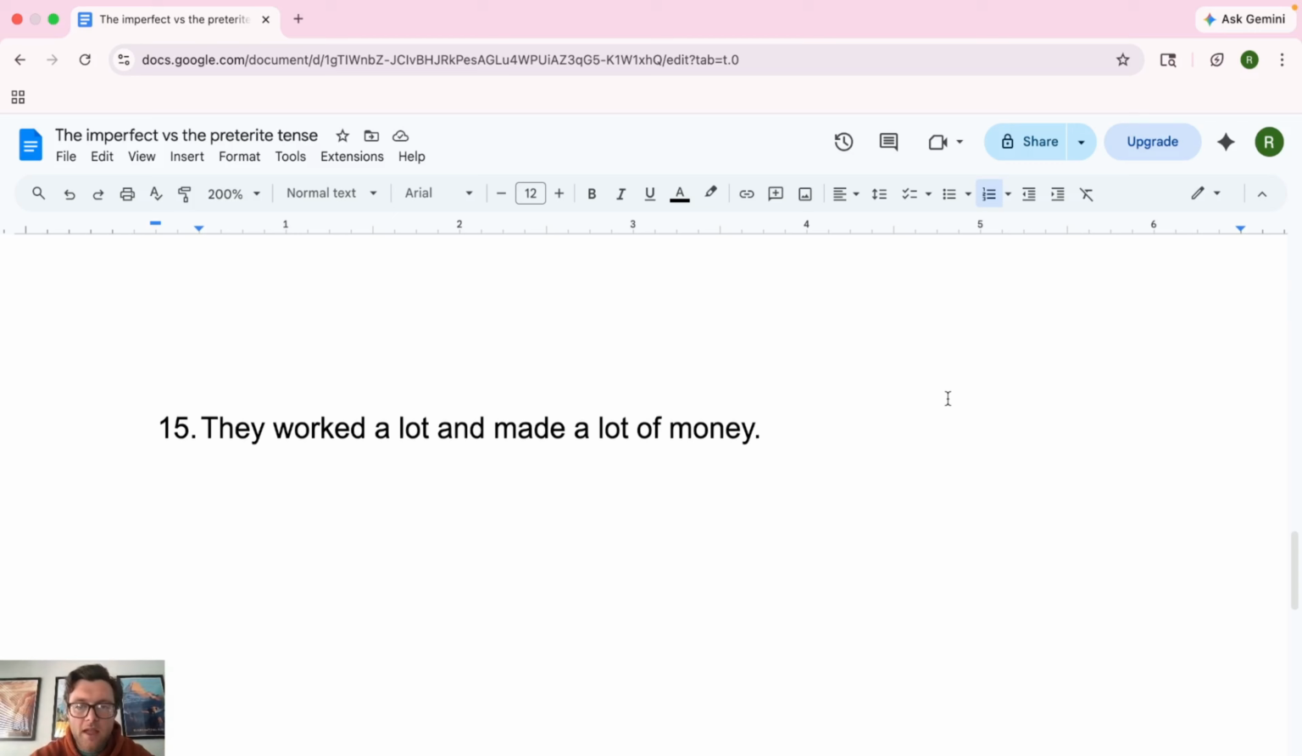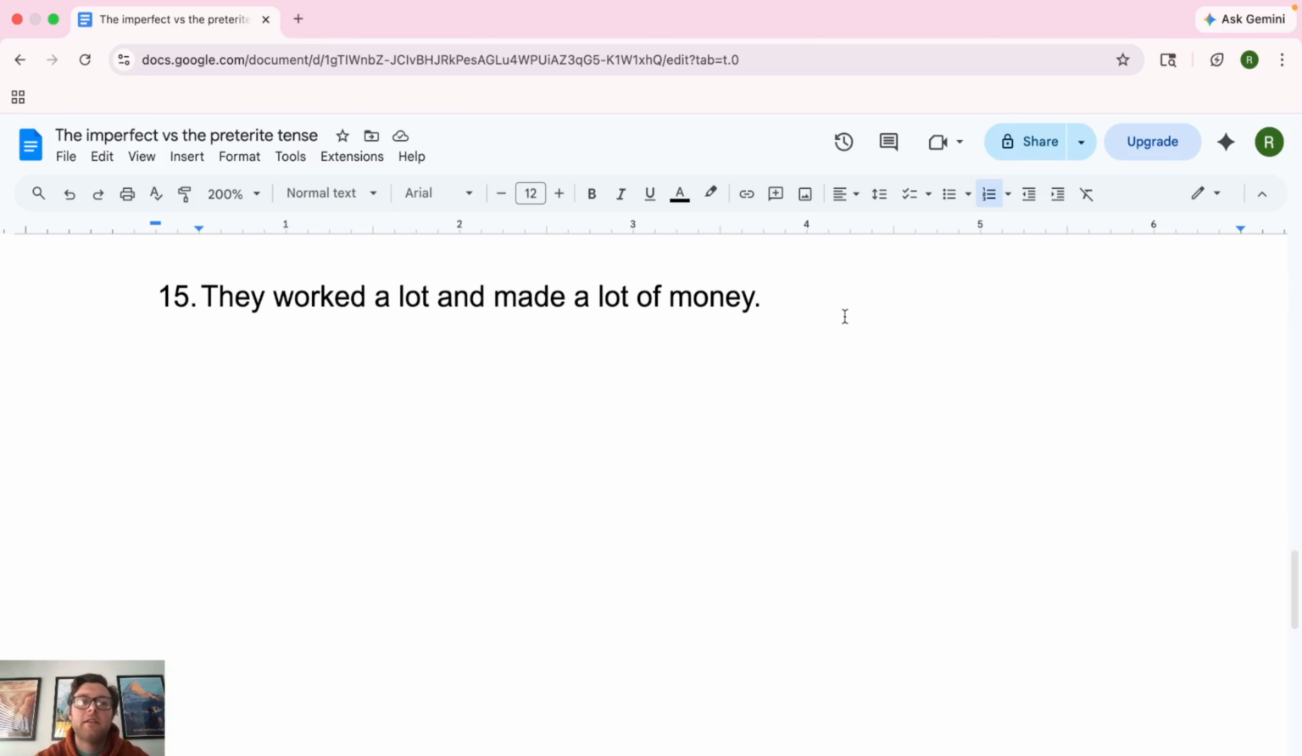I interrupt in this story that I'm telling, I interrupt the action of the background of you sleeping with my song. And the last one, número quince, they worked hard. They worked a lot and made a lot of money. So the verb here, "to work," is going to be "trabajar." And then the second one, "make." And when we say make, it's like make a lot of money. So we're talking about making money. It's "ganar dinero."